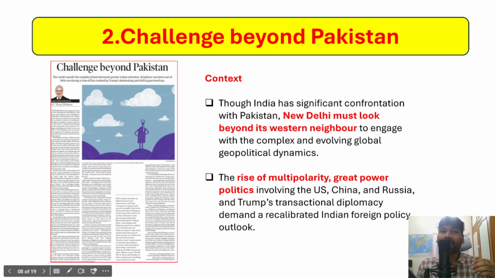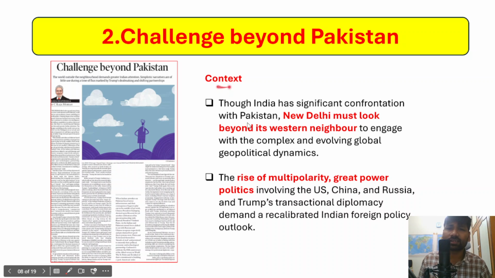So India should look beyond Pakistan, and this is what the author has been emphasizing. Going ahead, we'll understand why there is a need for India to look beyond Pakistan, and how we can take up different challenges or opportunities across the world.